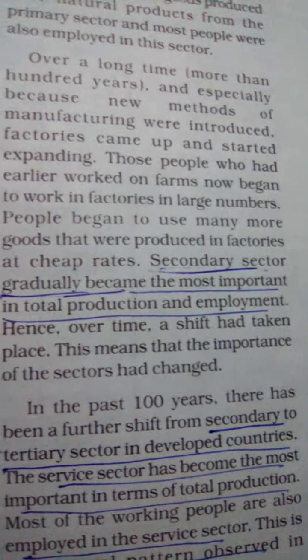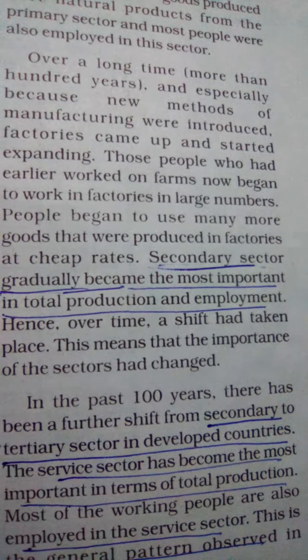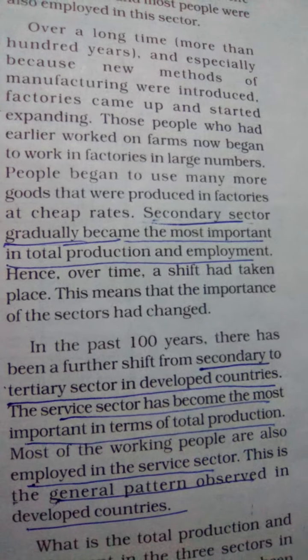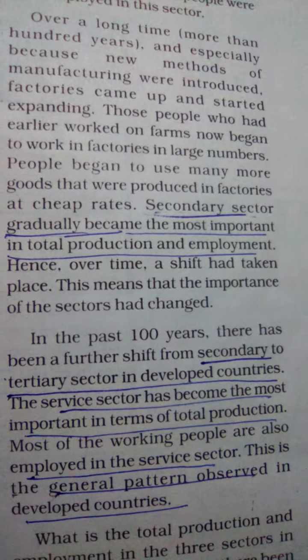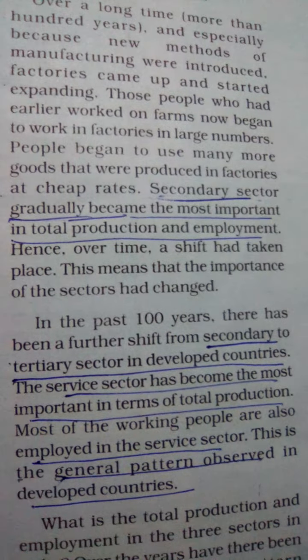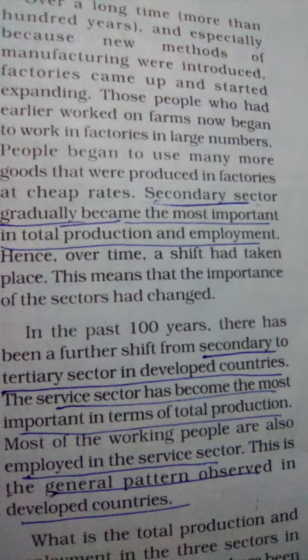Hence, over time, a shift took place. This means the importance of the sectors changed. And then from the secondary sector to the tertiary sector. In the past 100 years there has been a further shift, from the secondary sector to the tertiary sector.